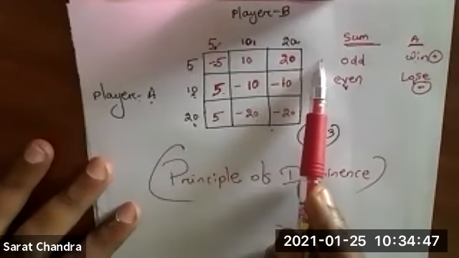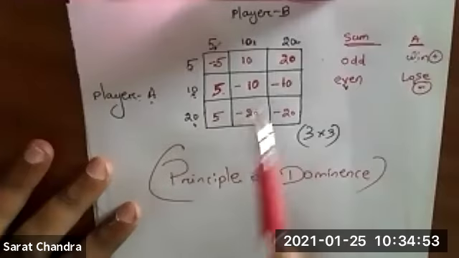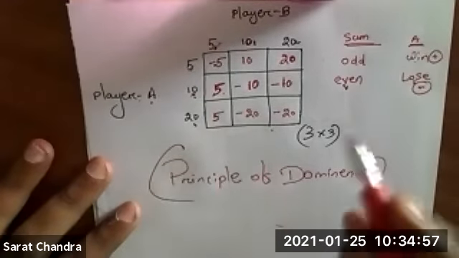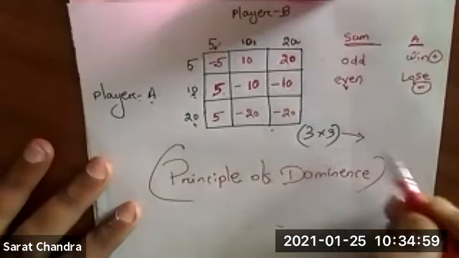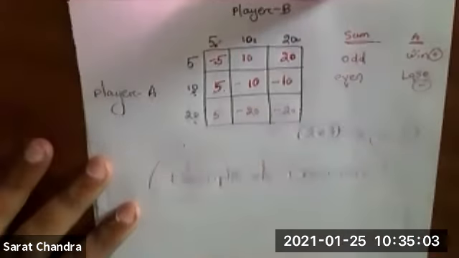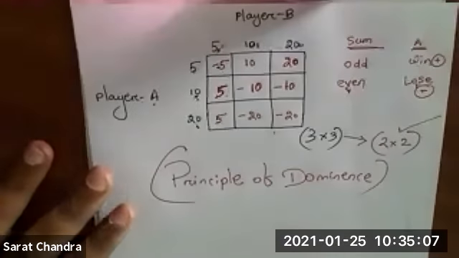Similarly, you choose a column whose values are more as compared to the corresponding column, and you delete that column. You reduce this 3 by 3 matrix into a 2 by 2 matrix. Then you know how to solve a 2 by 2 matrix.